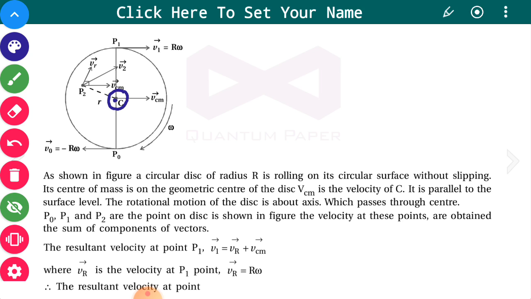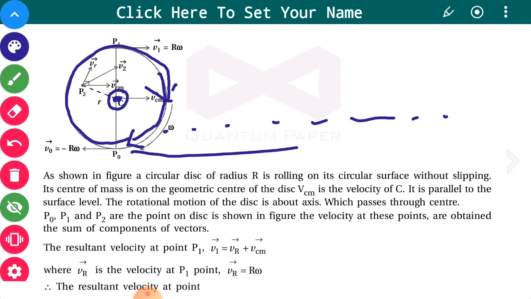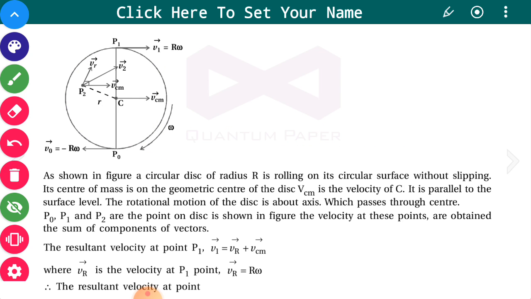So this is the center through which the axis goes perpendicular to the plane of the screen, and the disc performs rotational motion, and as it performs rotational motion, it goes this way on this straight linear path. Now there are different points here. P0, P1, P2 are the points on the disc which are shown in the figure.